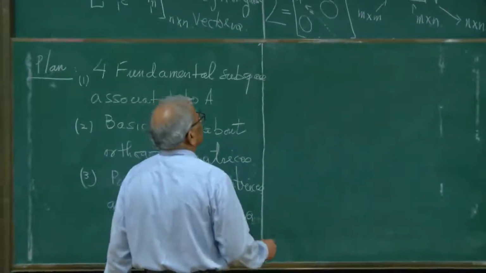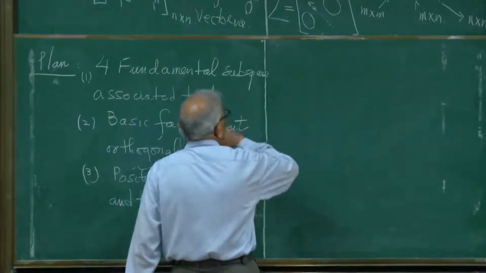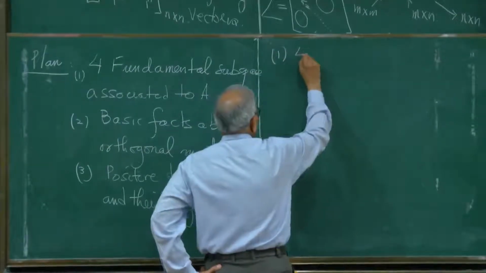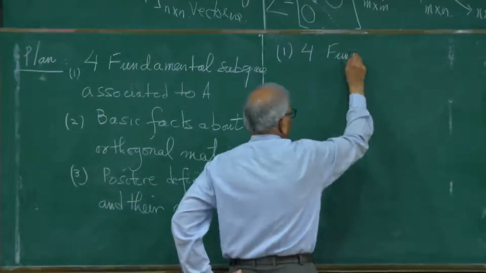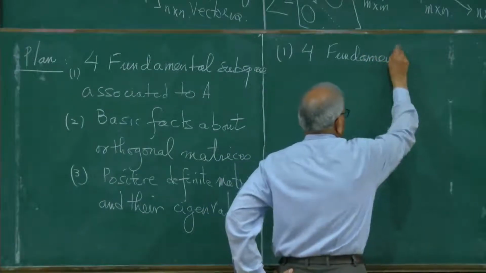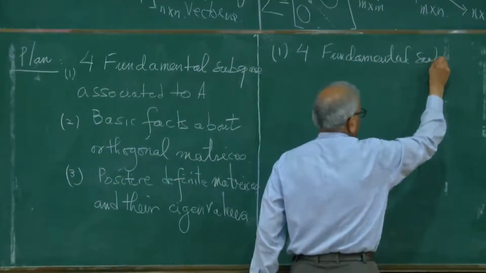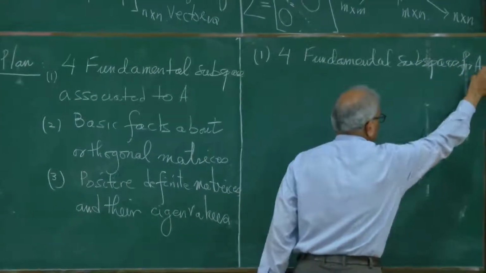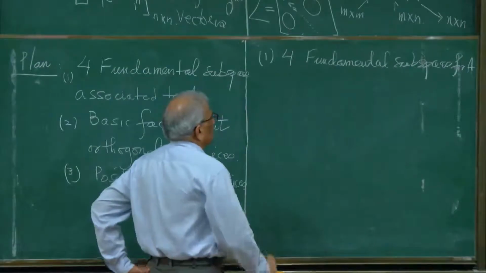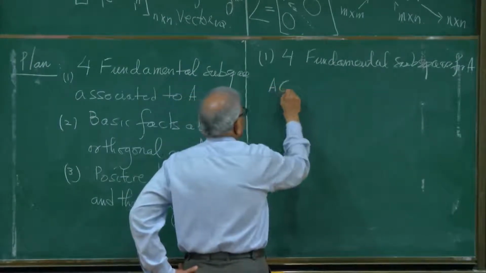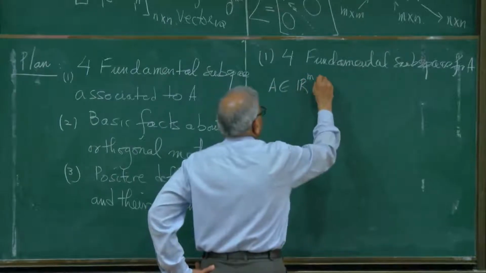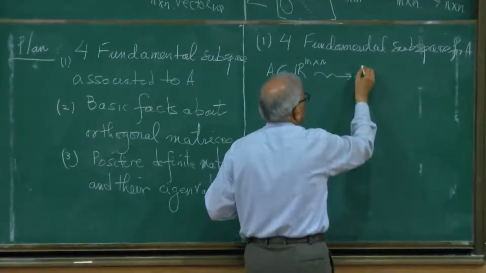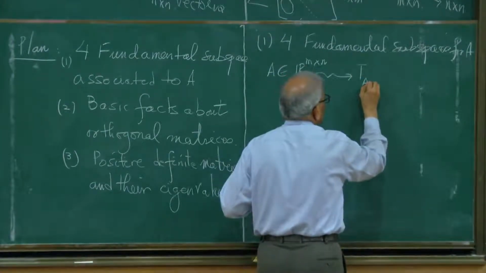So let us first begin with the 4 fundamental subspaces for A. So A is an m by n matrix, and therefore this gives rise to a linear transformation which we denote by TA.